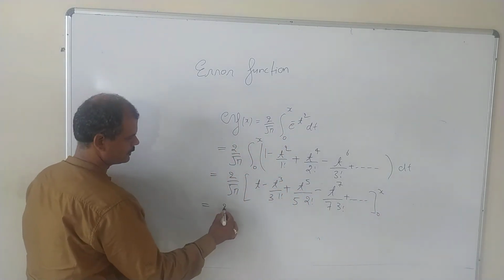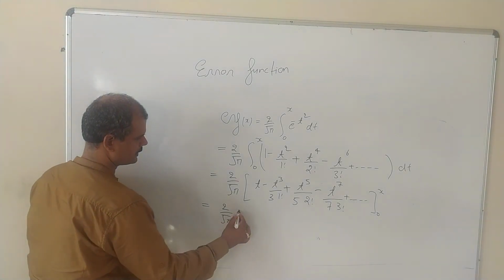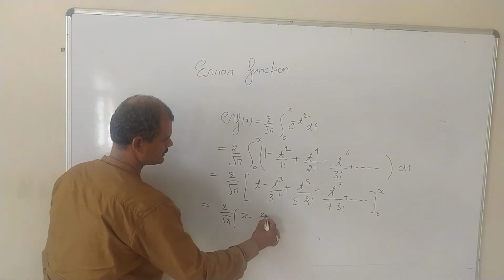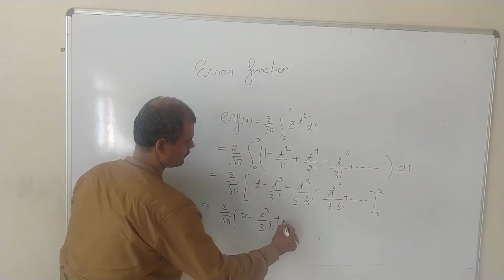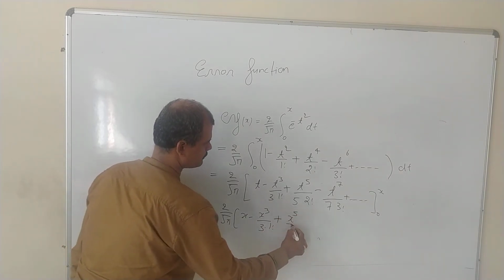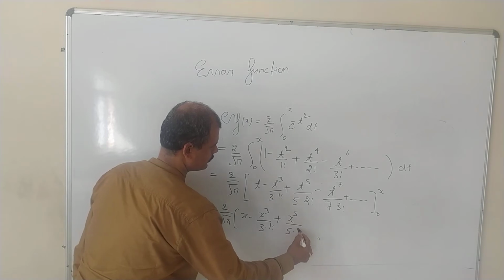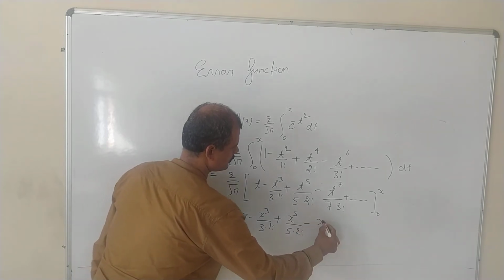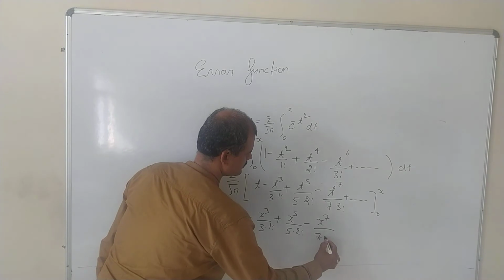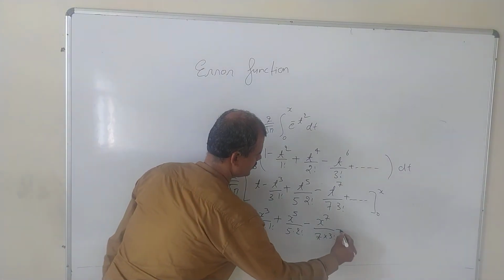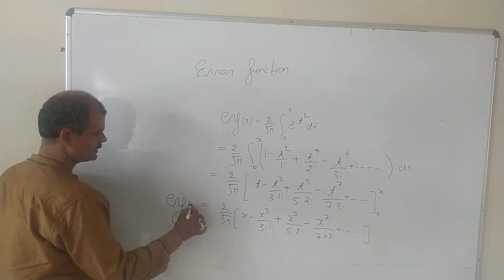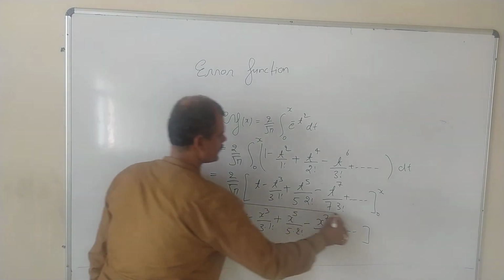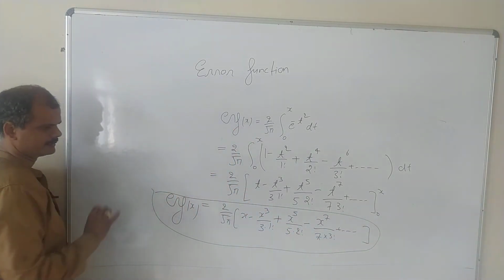So this will be 2 by root pi times x minus x cube by 3 into factorial 1 plus x power 5 by 5 into factorial 2, minus x power 7 by 7 into factorial 3 plus dot dot dot. So this is your series expansion of error function of x, right?